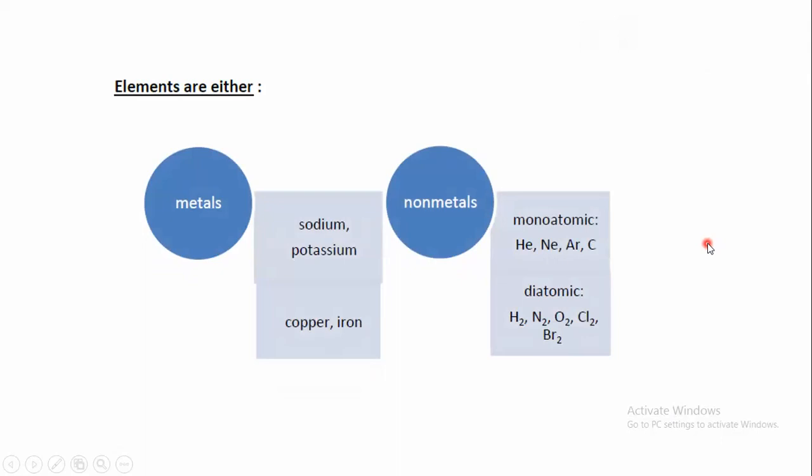Now, today we are going to start with what are elements. We see that elements could be metals and could be non-metals. Metals like sodium, potassium, copper, and iron, all these are metals. And we have elements as non-metals, like, for example, helium, neon, argon, carbon. We have other non-metals like hydrogen, nitrogen, oxygen, chlorine, and bromine.